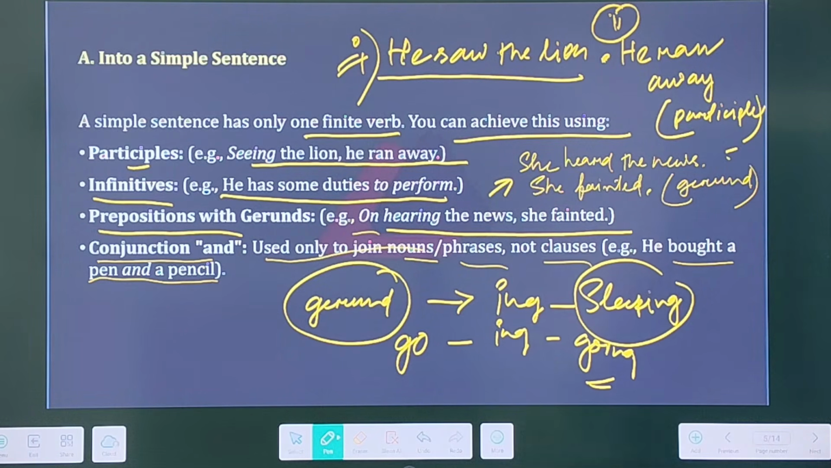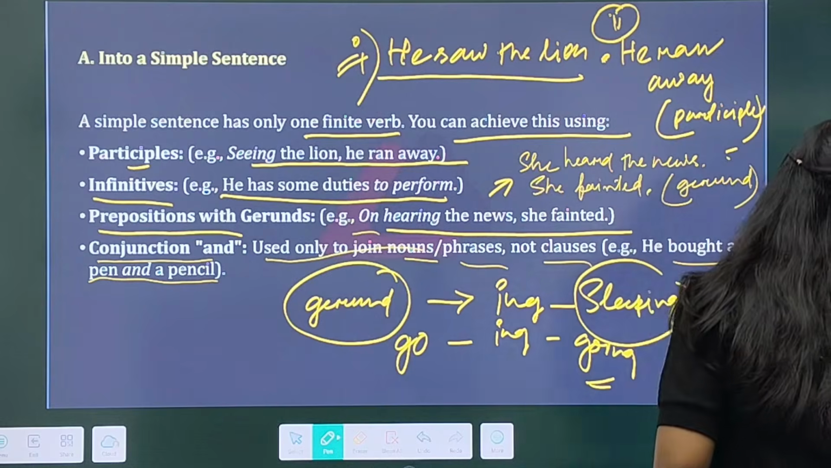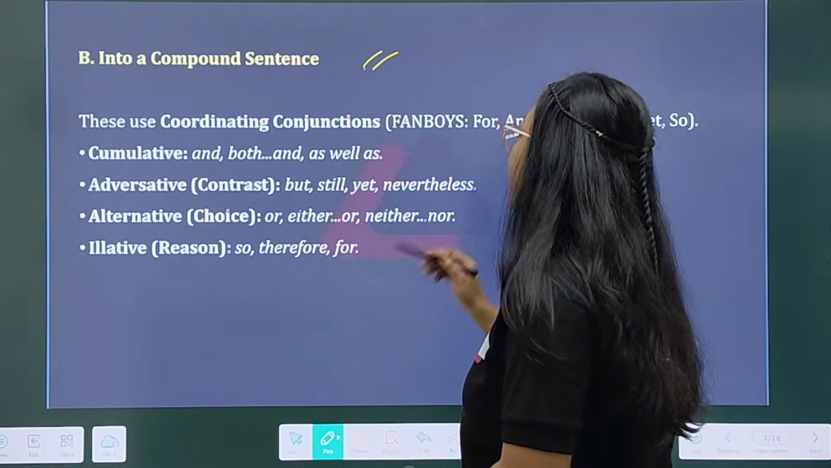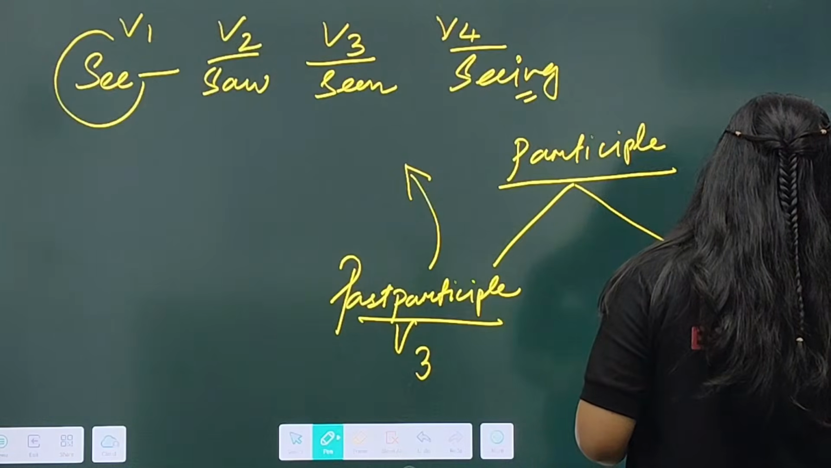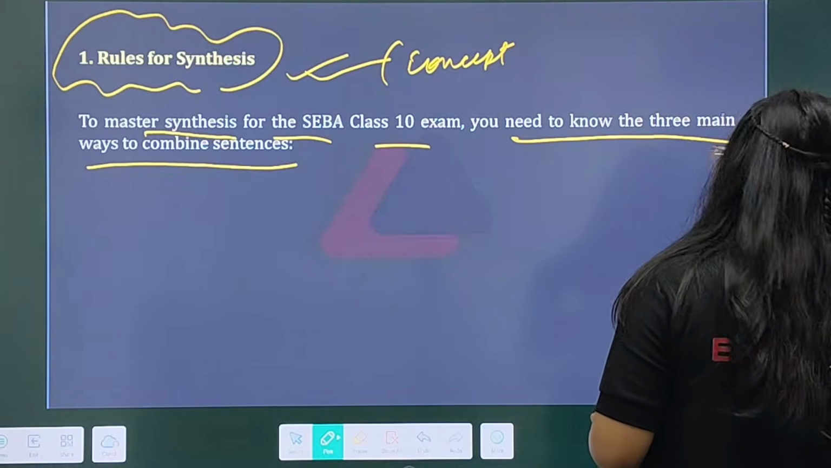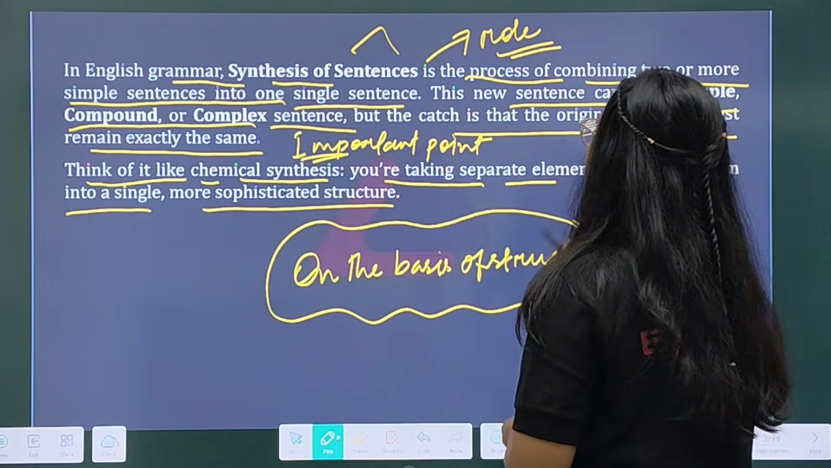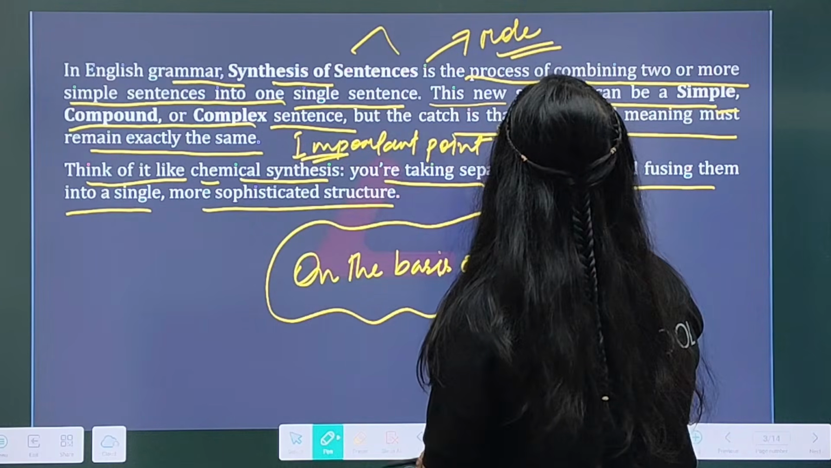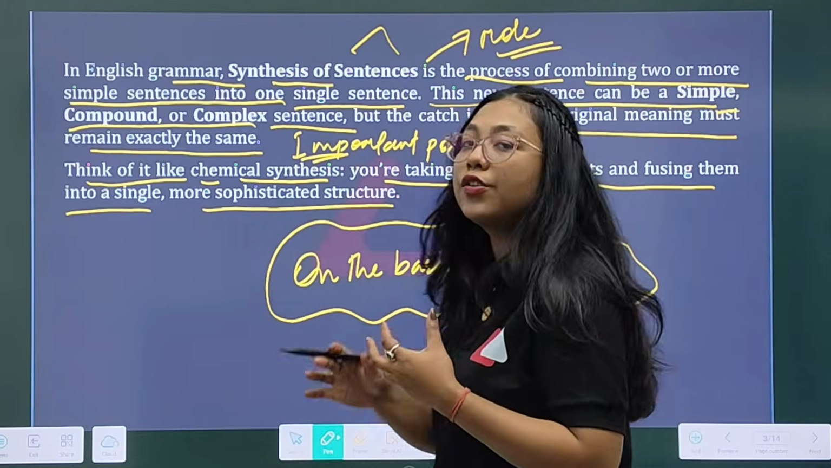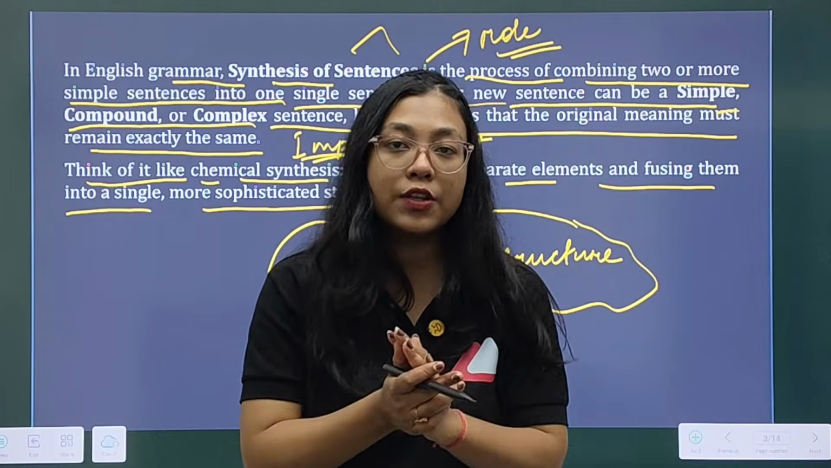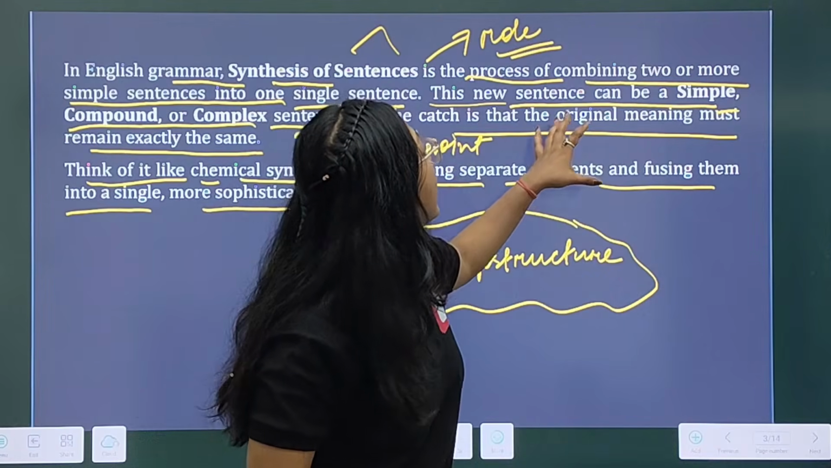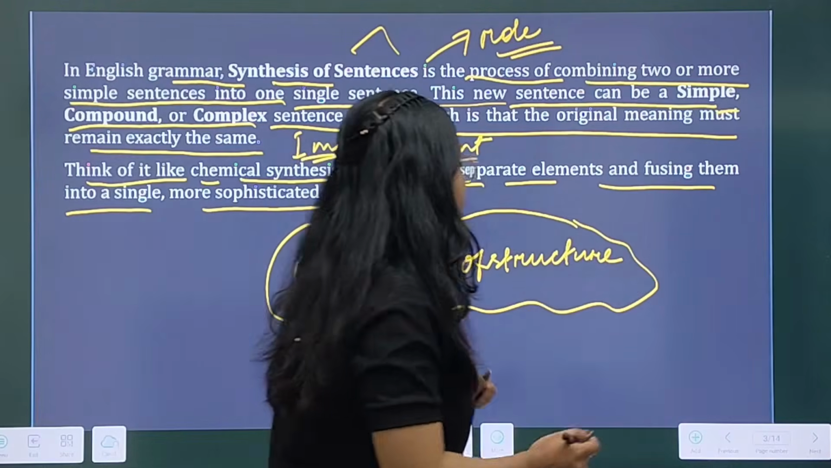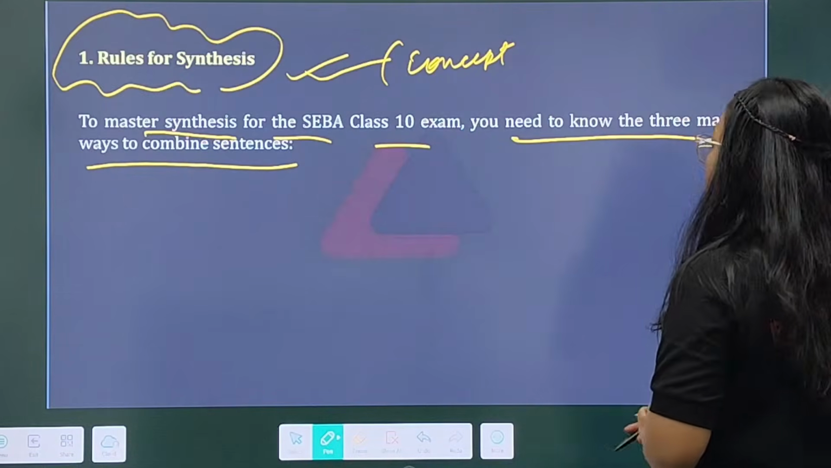Okay, now let's move on to the next slide. That is okay now. Into a compound sentence. See, what is the basic reason? Remember the very first slide. After combining two or three sentences, the new sentence that you will get can be a simple sentence, can be a compound sentence, or can be a complex sentence.